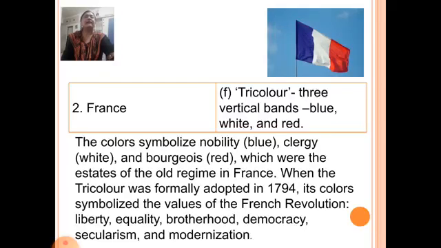The blue color symbolizes nobility, the white color symbolizes clergy, and the red color symbolizes bourgeois, which were the estates of the old regime in France. When the tricolor was formally adopted in 1794, its colors symbolized the values of the French Revolution: liberty, equality, brotherhood, democracy, secularism, and modernization.